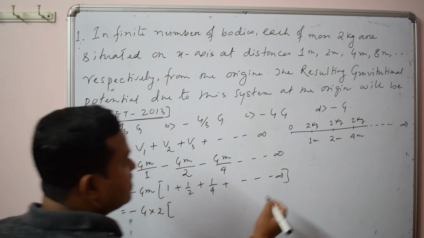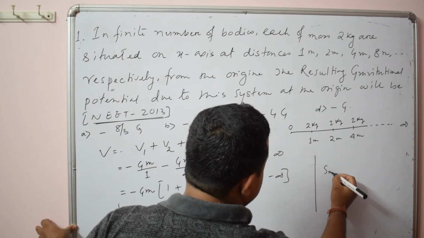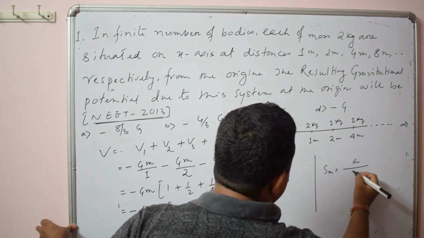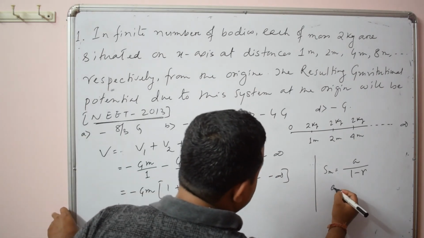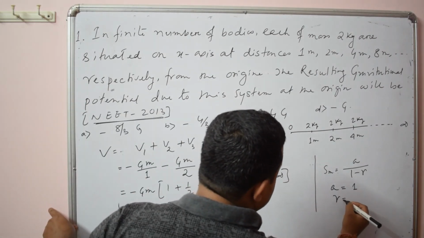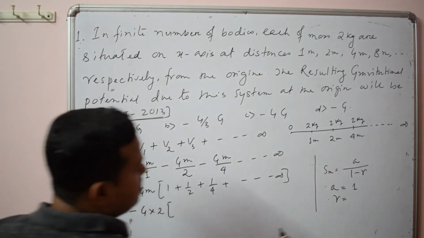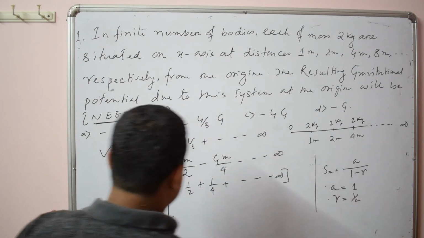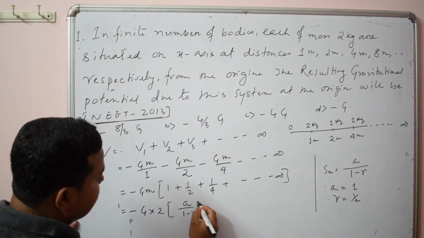So for GP series I have already given you the formula earlier. The sum of a GP series is given by A divided by 1 minus R. This is the formula. What is A here? A is the first term. The first term is 1 here, and R is the common ratio, which you get by dividing the second term by the first, so it is 1 by 2. So you can use this formula here, A divided by 1 minus R.